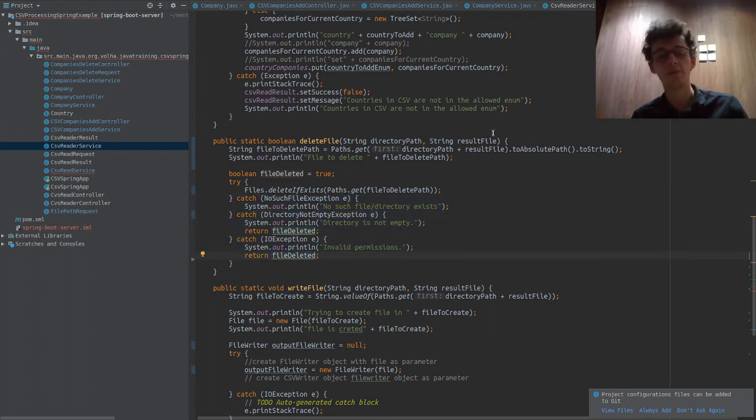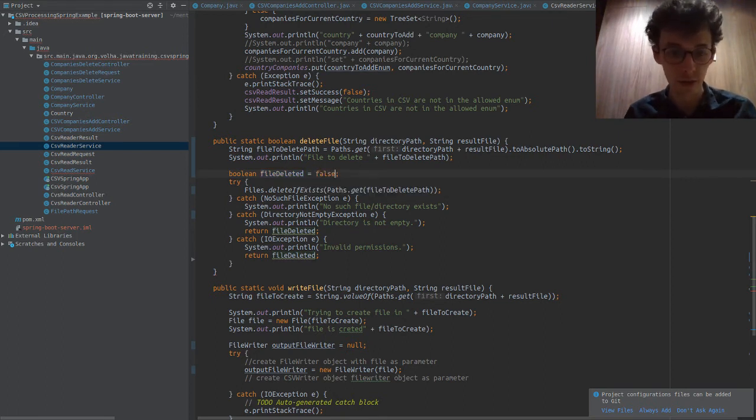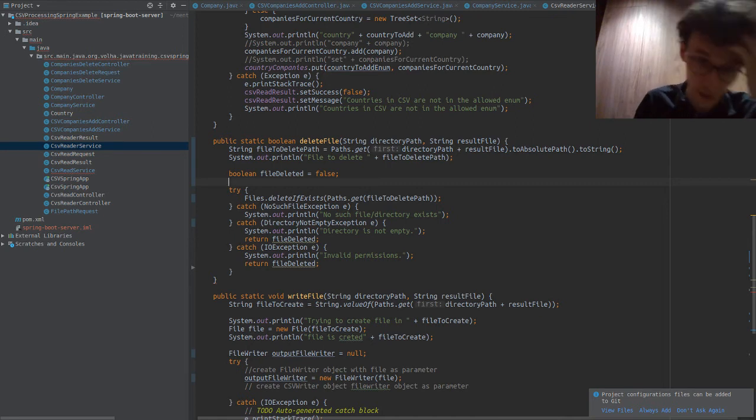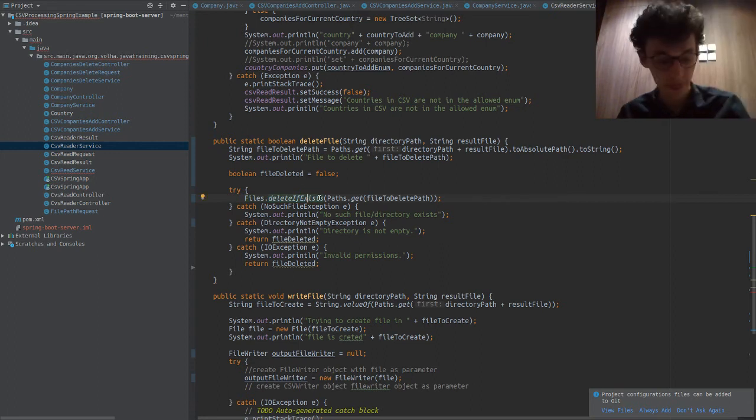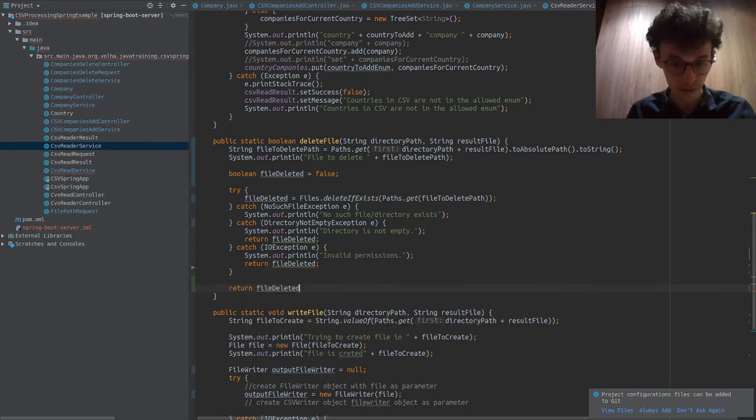But I'll explain what's wrong with this first. We're saying file deleted is true. We're assuming something's working by default, which is usually not the way to go. It would be better to say file deleted is false, and then when something's proved to be working, we return true. Files.deleteIfExists is where all of the work is being done, and this returns a boolean, right? So we'd want to say if this returns true, then it's true, and then instead we return file deleted at the bottom. And then here, no such output, so it's false otherwise, right?